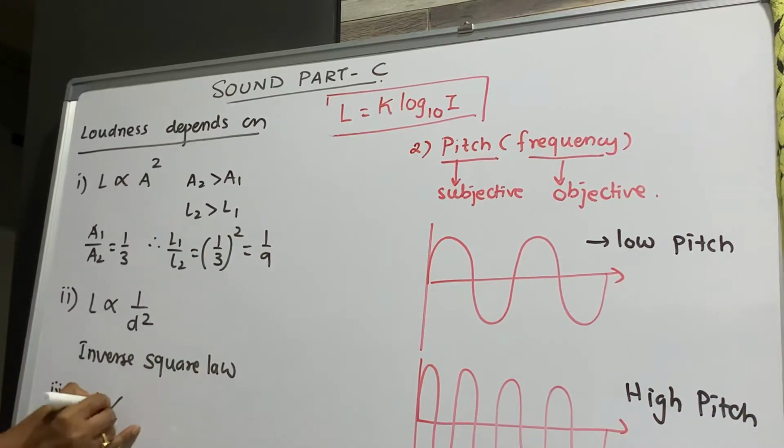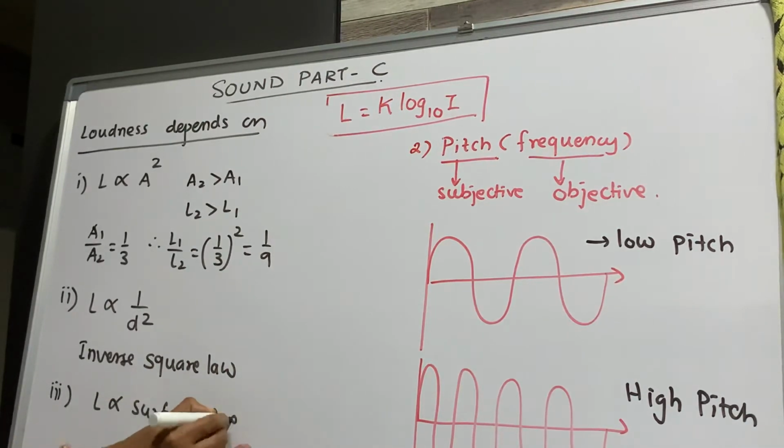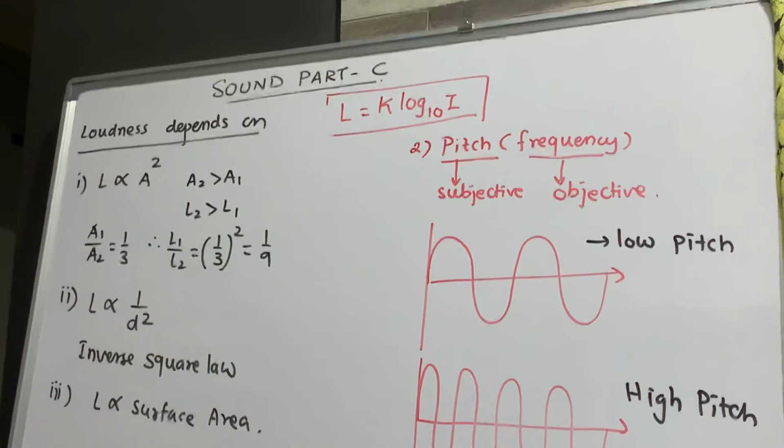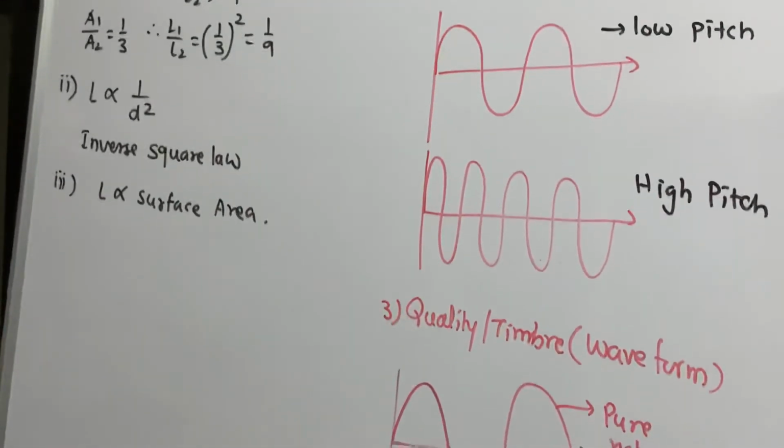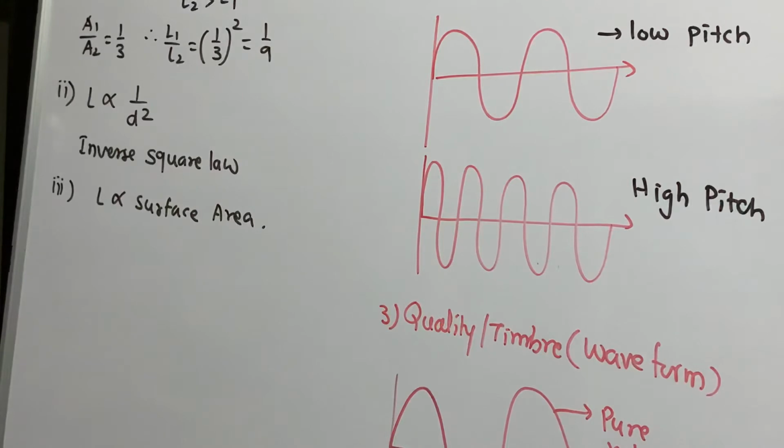loudness is directly proportional to surface area. If the surface area is more, loudness will also increase. Example, you take two instruments, two drums. One is a smaller size, the other is a bigger size. I am applying the same force on both of them. So loudness will be more where the surface area is more.